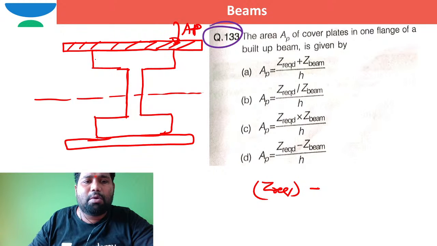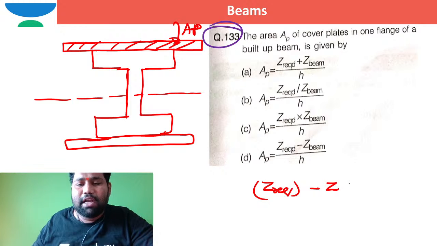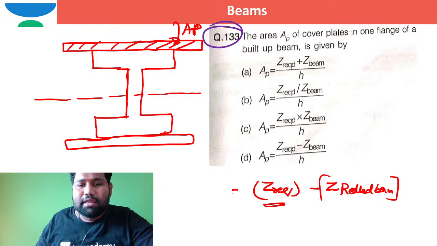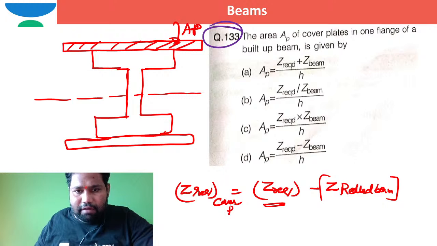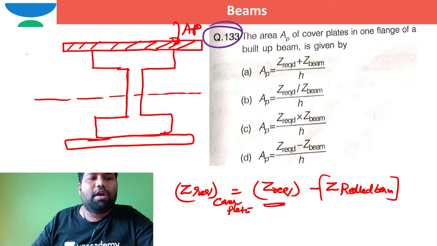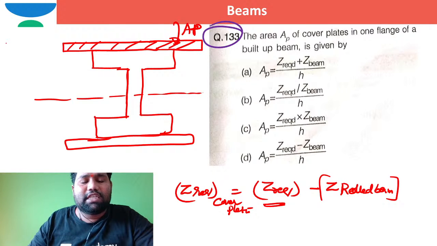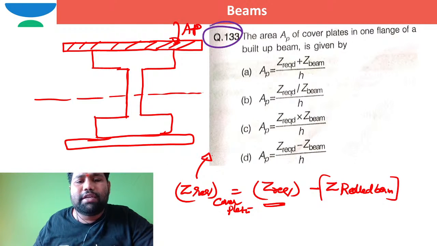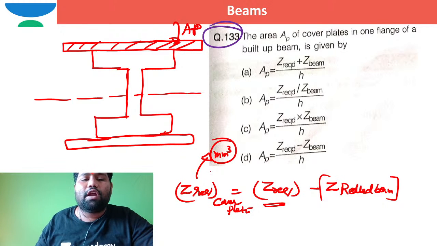What is the section modulus that is provided by the rolled beam? So the section modulus of the rolled beam. If I subtract the section modulus provided by the rolled beam from the section modulus required, that is equal to the section modulus that is required from the cover plates, isn't it? How can we write the section modulus of the cover plates, brother? Section modulus units are millimeter cube.